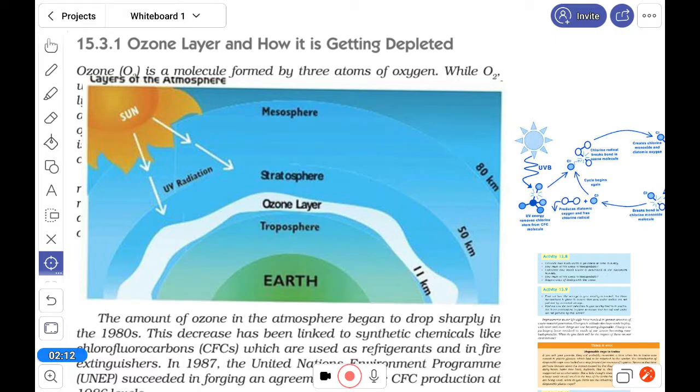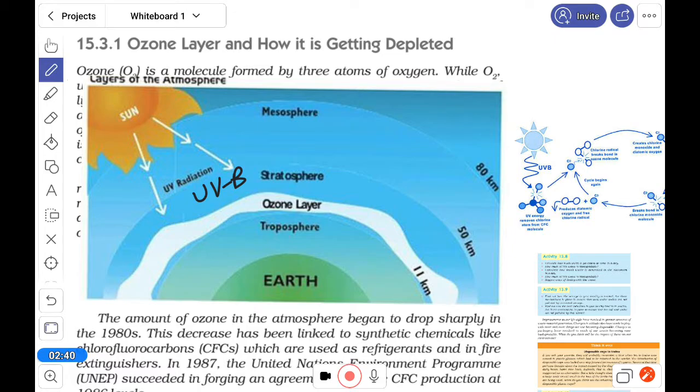Now what is its role? It is a very important role. The sunlight contains harmful ultraviolet ray, UVB.